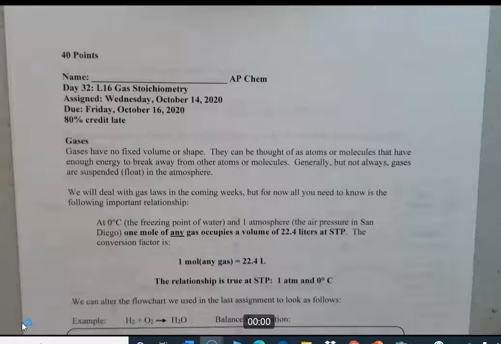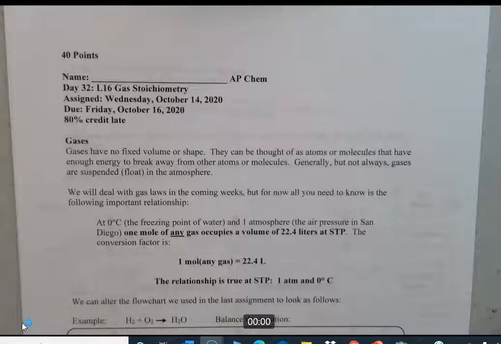We're talking about gases. Gases have no fixed volume or shape. If you have a bottle of strong perfume and you open it up on a warm day, in about 15 minutes, you'll be able to smell the perfume throughout the room that you're in. So it went from having the shape and volume of the bottle to having the shape and volume of the room. And that's what's meant by gases have no fixed shape or fixed volume.